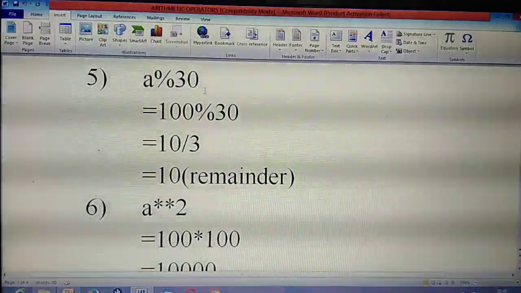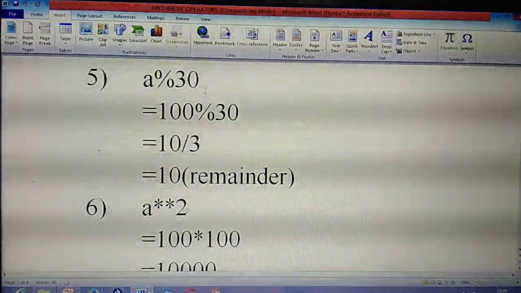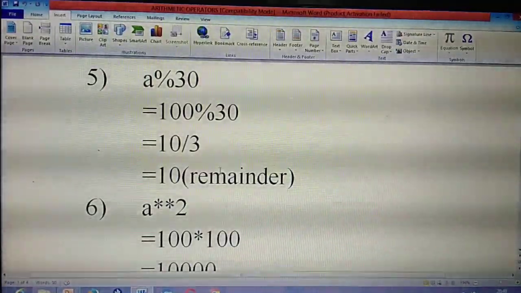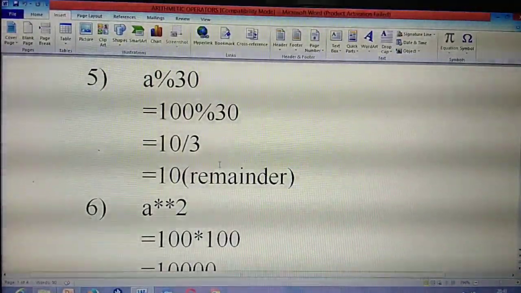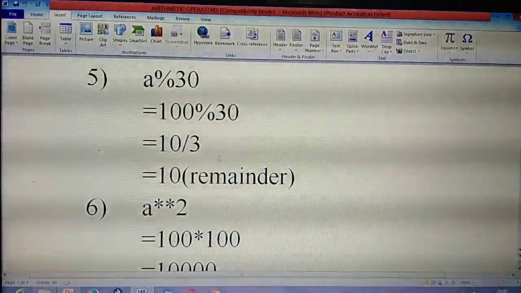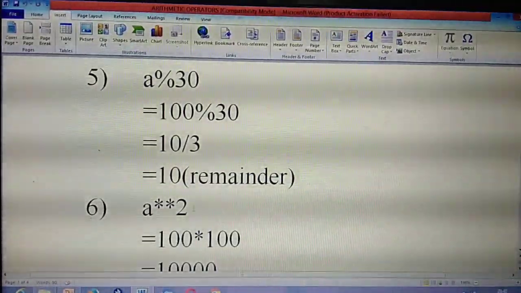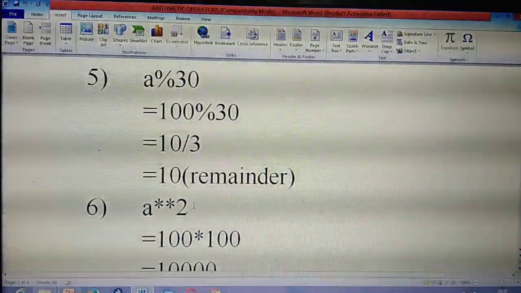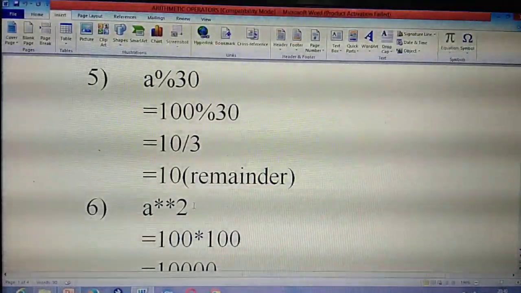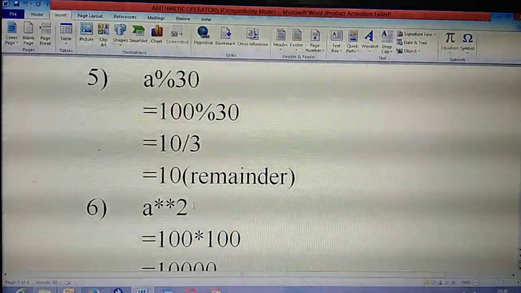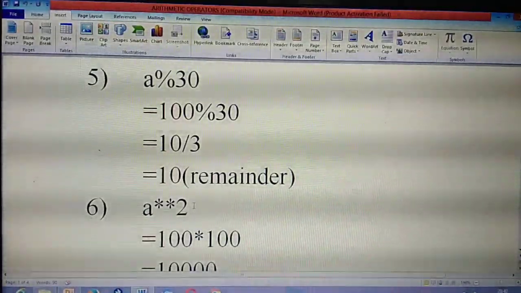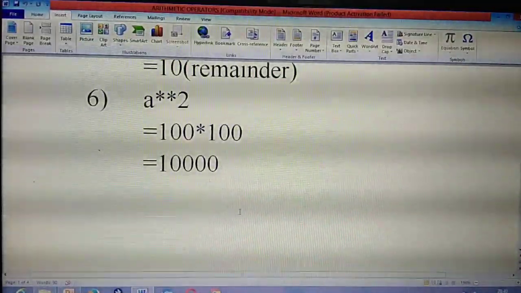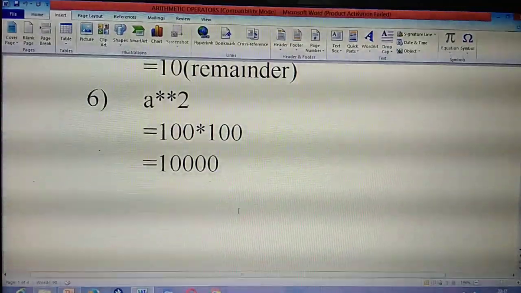They ask you to find out the answer. So how do you need to write? You need to divide and write the remainder as an answer. That's the use of the modulus operator. Understand? Never forget. So if you get this, take your book near to that example and please write it. Modulus operator means you should divide the terms and write only the remainder as the answer. Understand? Yes. Next one is exponent.